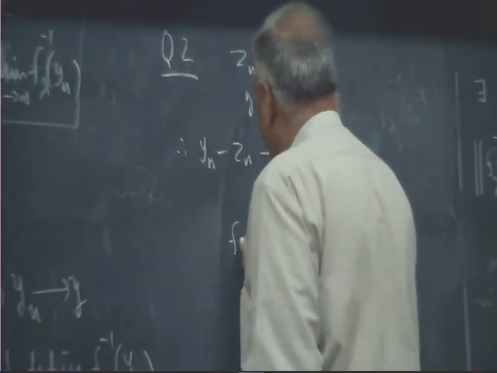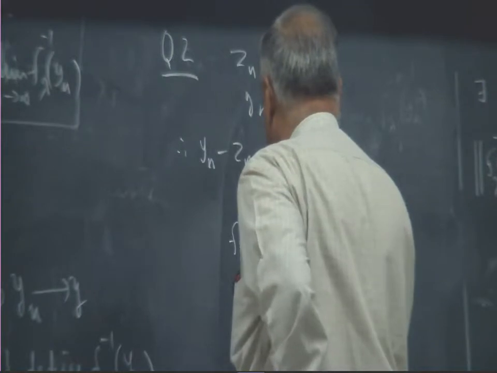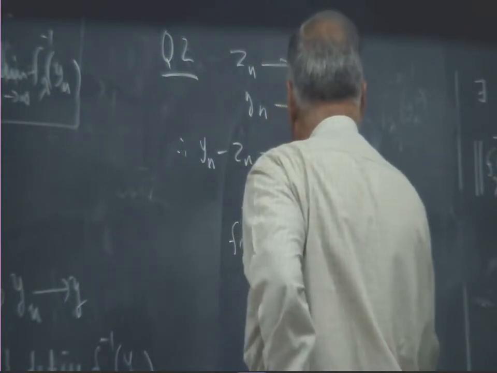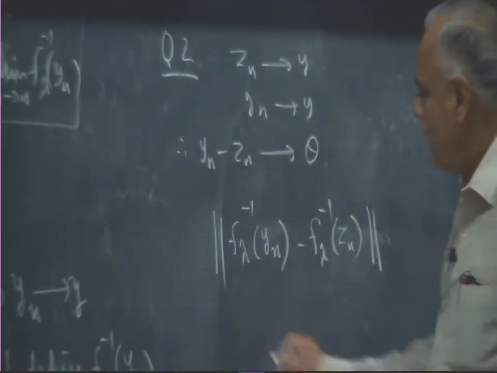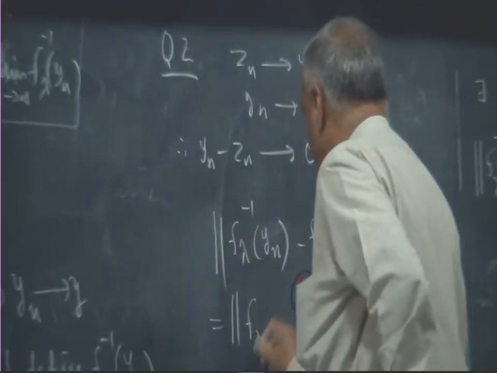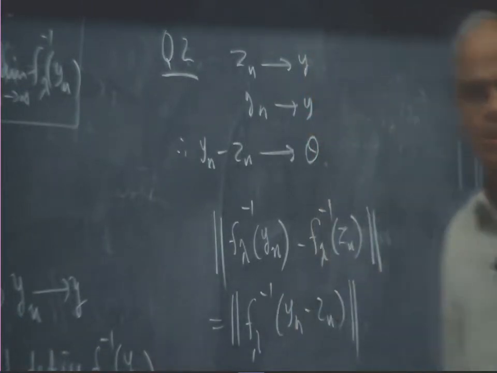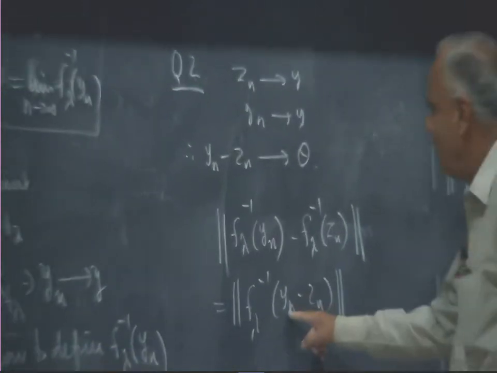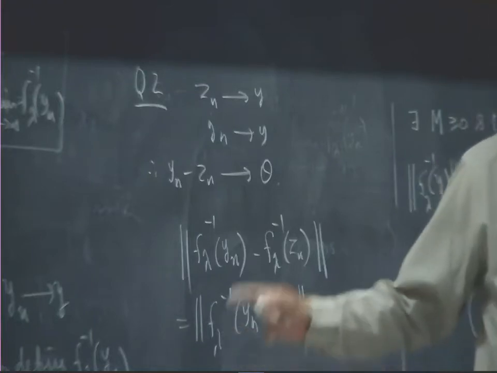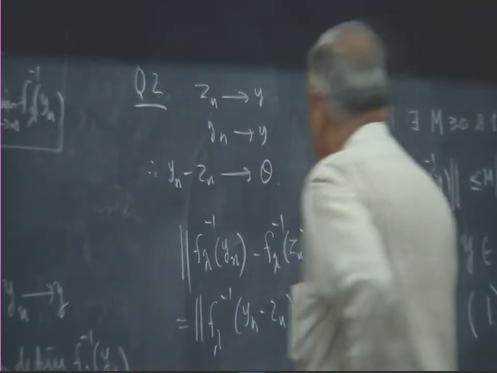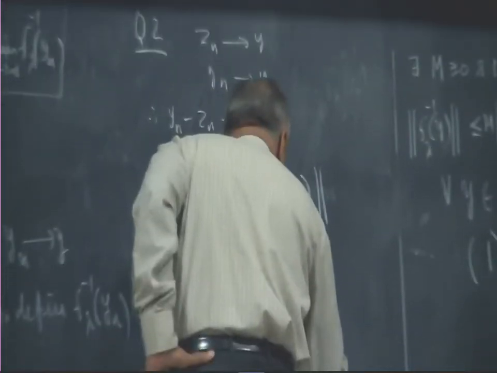So, now we have norm f lambda inverse yn minus f lambda inverse Zn, that is equal to norm f lambda inverse of yn minus Zn, because f lambda inverse is linear, and again yn is in range, Zn is in range, therefore, yn minus Zn is in range and therefore, that is less than or equal to m times norm of yn minus Zn.